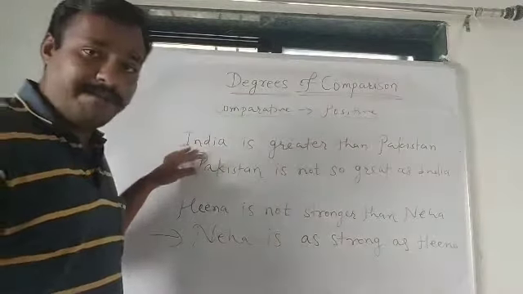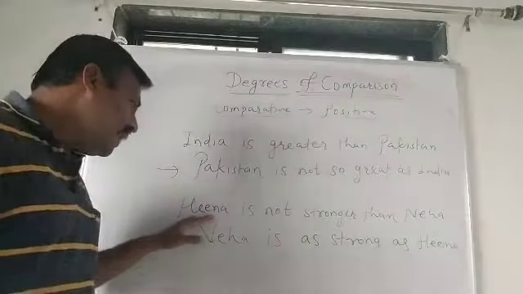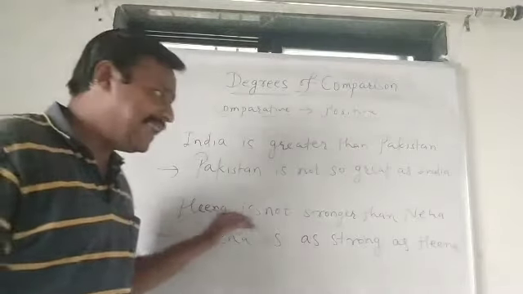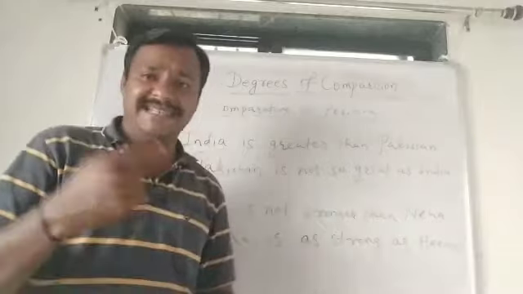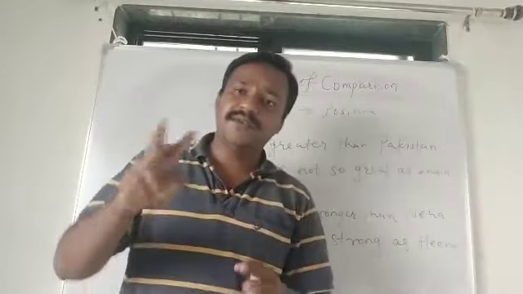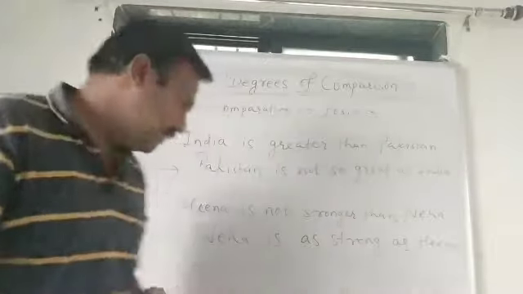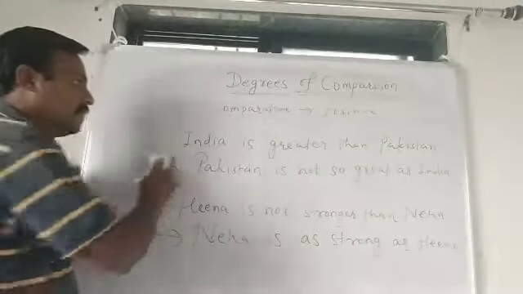Here there is comparison between India and Pakistan. Here comparison between Hina and Neha. In previous examples of comparative degree also, we have compared two people or two places. This is very simple, friends.